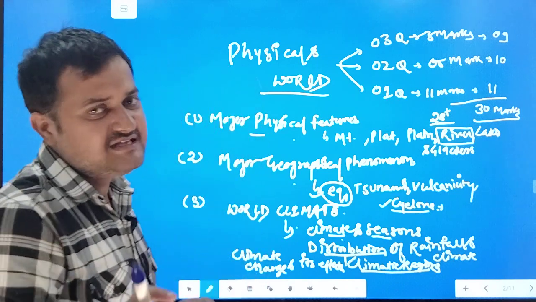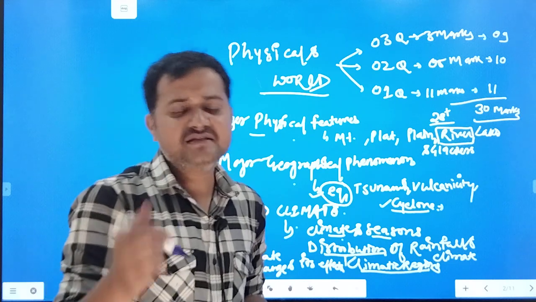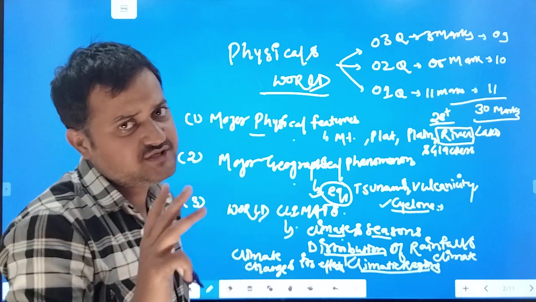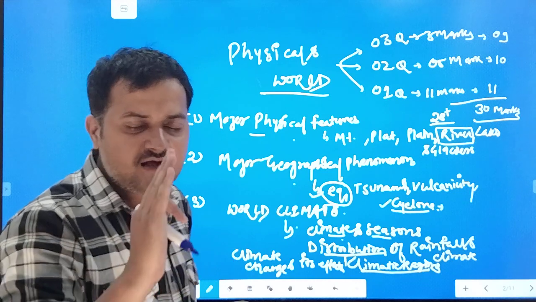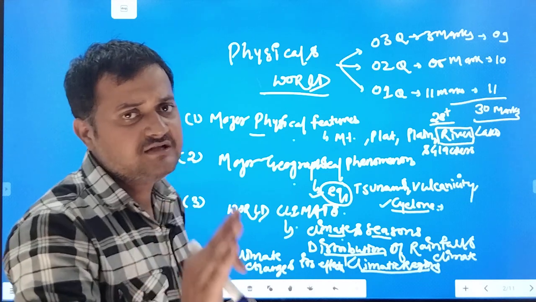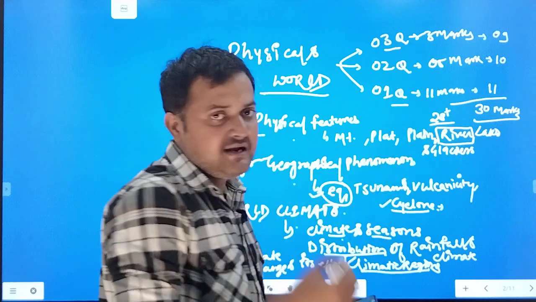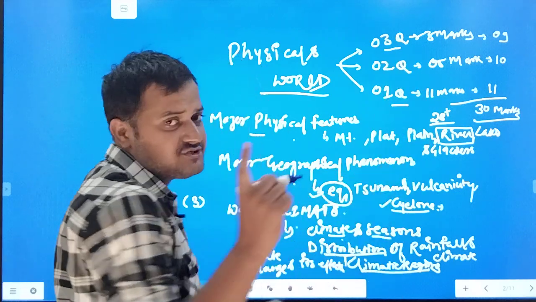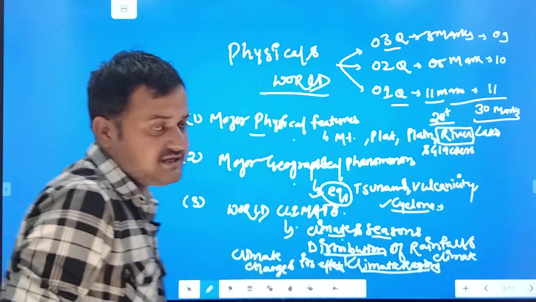From here you can very easily understand the thing. Then there are climatic regions, which I have already told you. It is based on the three theories: Köppen, Trewartha and Thornthwaite. If you cover these three theories, you will score not only in the 3 marker but also in the 11 marker. Later on I'll show you that there is one question on Köppen and Thornthwaite which has come, and it carries 11 marks.